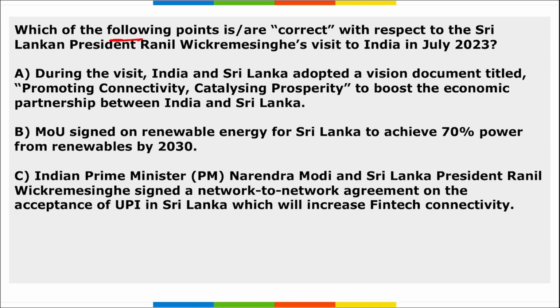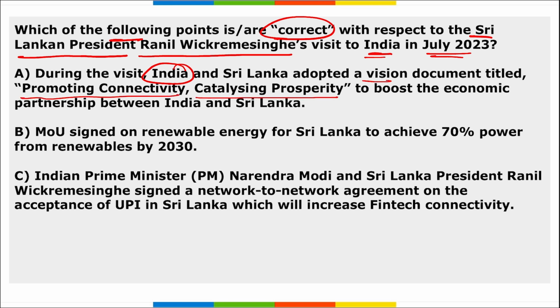Which of the following points are correct with respect to the Sri Lankan President Ranil Wickremesinghe's visit to India in July 2023? If we look at option A, during the visit, India and Sri Lanka adopted a vision document titled Promoting Connectivity, Catalyzing Prosperity to boost the economic partnership between India and Sri Lanka. Right, so option A is correct here.